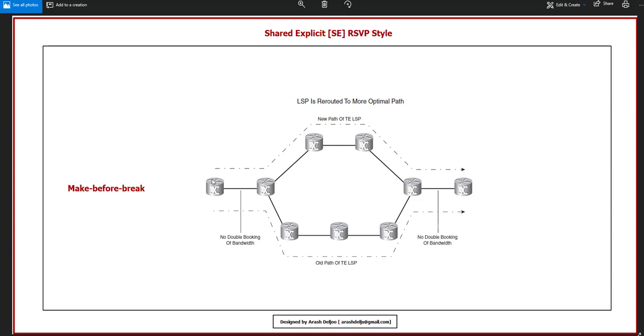Now for the new path, because we are using make-before-break, we don't have the 1 megabit per second of bandwidth. Why? Because we reserved it for the old path.